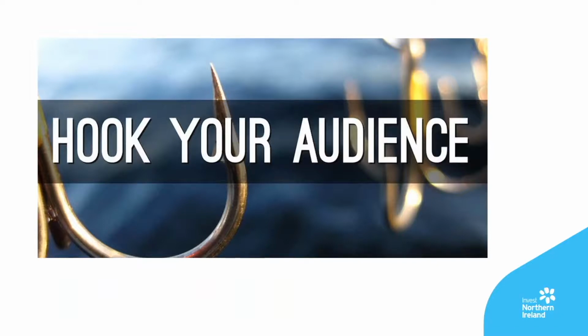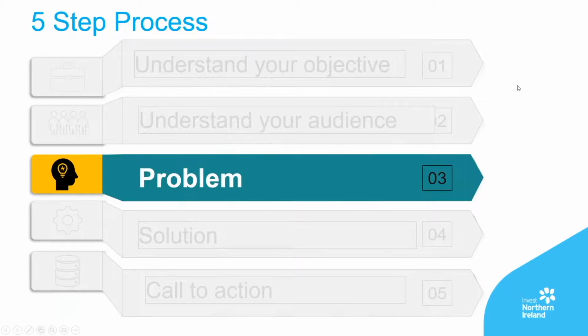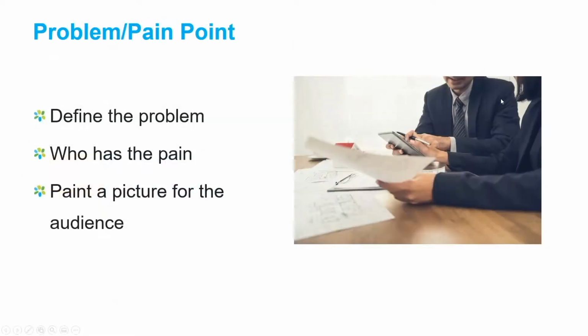Having identified my audience, you now need to identify the problem. A good approach to take at this stage is to firstly tell them what the problem is. And by that I mean define the problem. Then tell them who has the problem or feels the pain. Then most importantly, paint a picture for the audience that explains how that problem makes them feel.